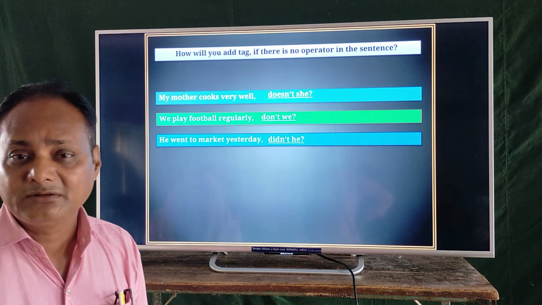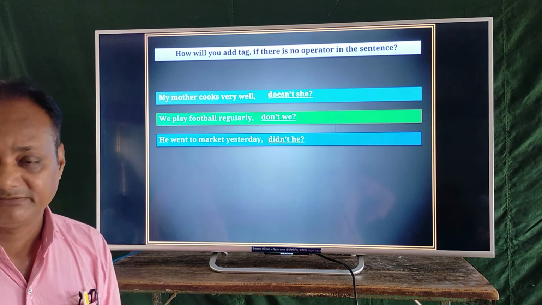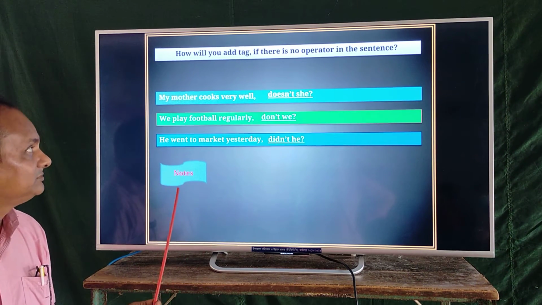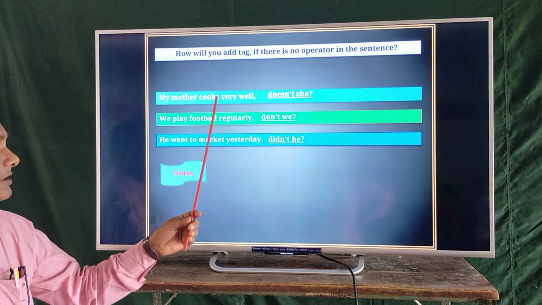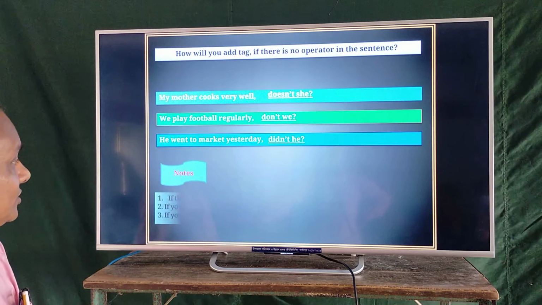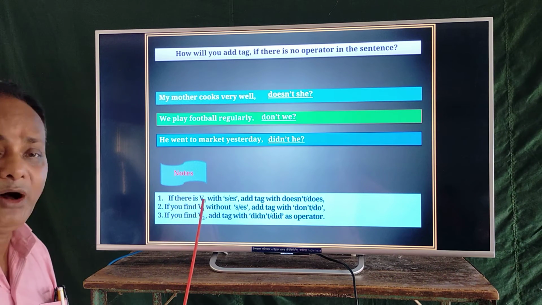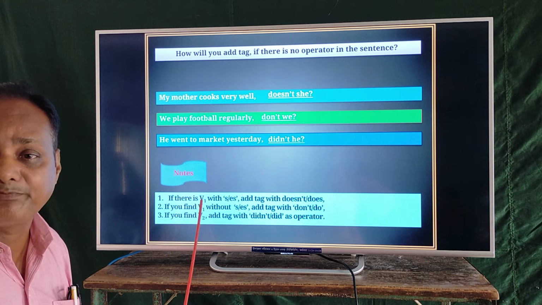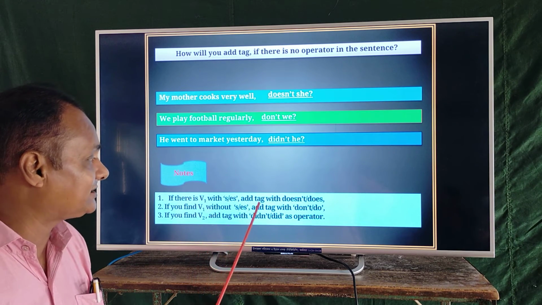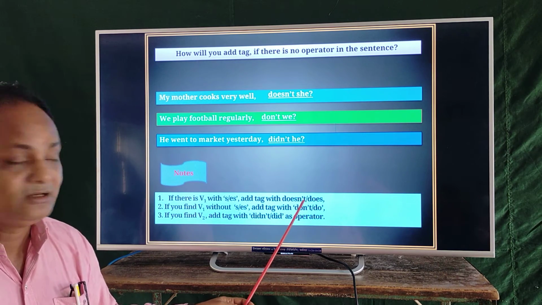I have already discussed with you some rules on how to make tag questions. Now look at the blackboard. Here are notes mentioning the three sentences. If there is V1, meaning the basic form of the verb, the verb in present form with s or es, add a tag with doesn't or does.